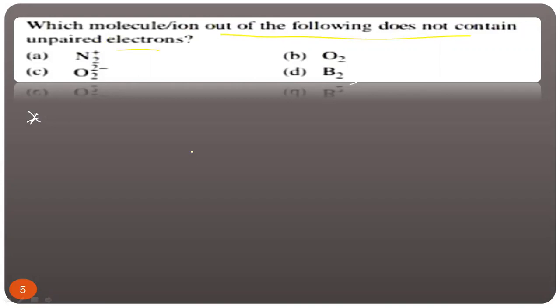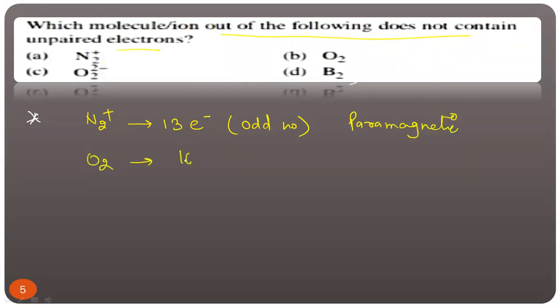Now we have MOT theory. You can use the MOT theory, but in a quick interval of time, how will you solve this question? Count the number of electron. In N2 plus, how many electron? We know total 14, plus 1 means 1 less, means total 13 electron. It is an odd number. If it is an odd number, it means it is paramagnetic. This is a rule we know. Now O2, how many electrons? 16 electron. It is an even number. So according to the rule, if the total number of electron is even, it should be diamagnetic.